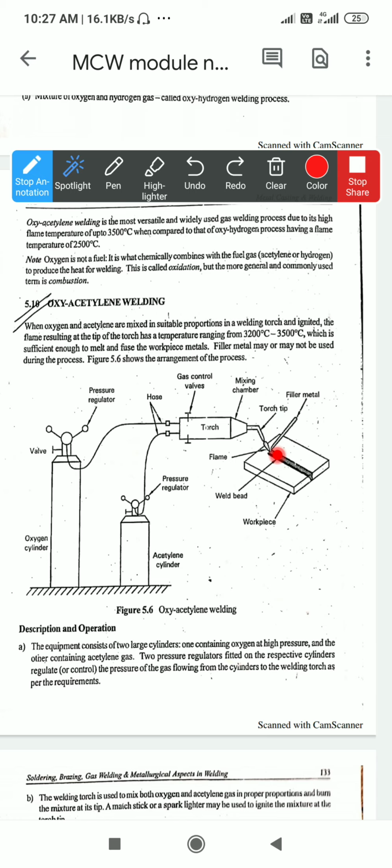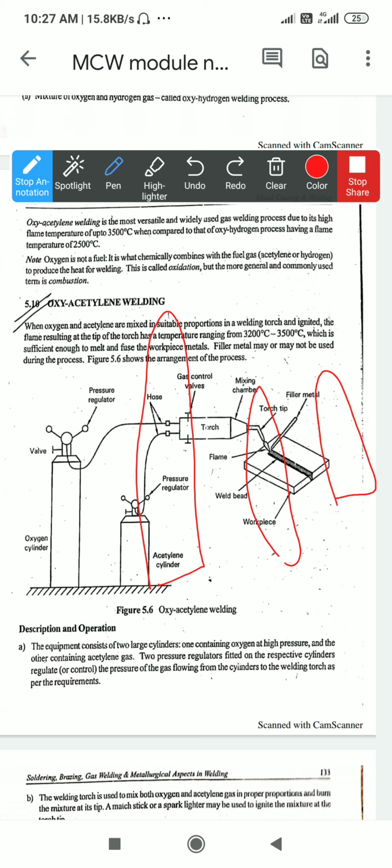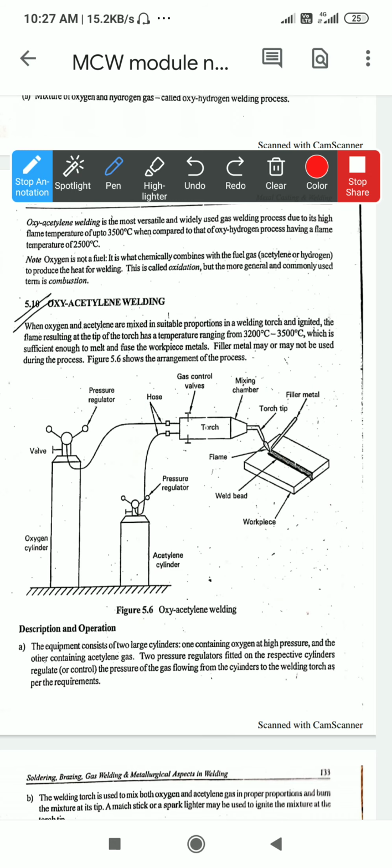According to the requirement, the welder, the person who is going to weld, controls the length of the flame by controlling the gas valves. Now you can see in this diagram over here there is a filler metal, this is a fire flame, this is a weld base, and this is a workpiece.